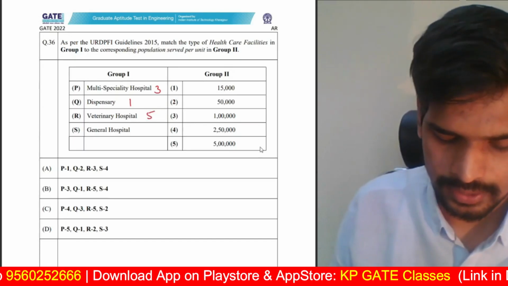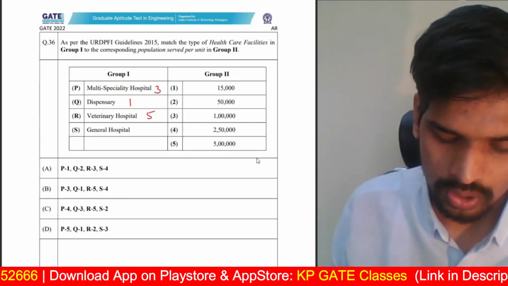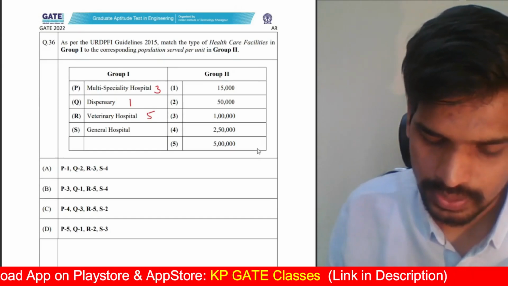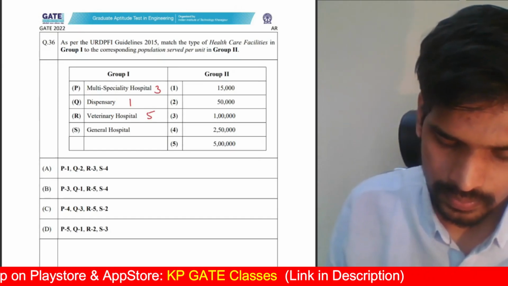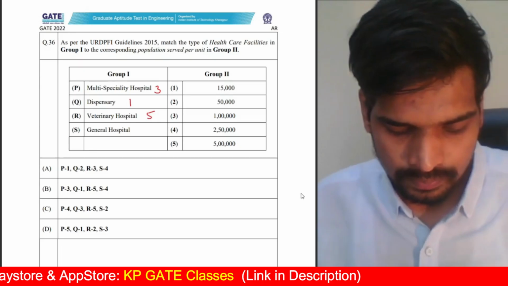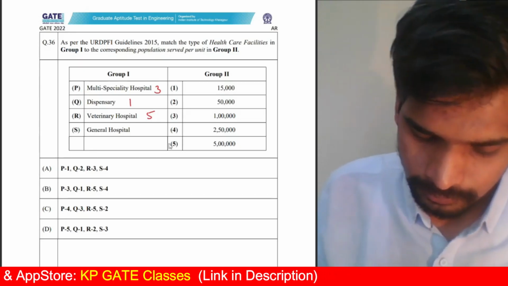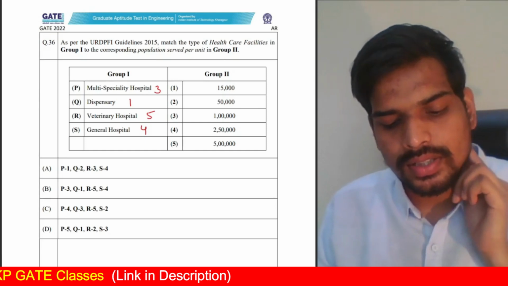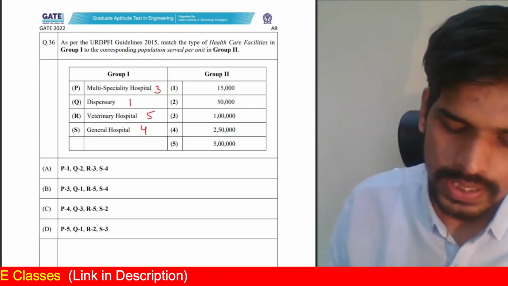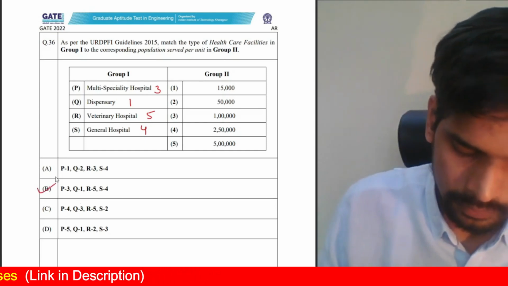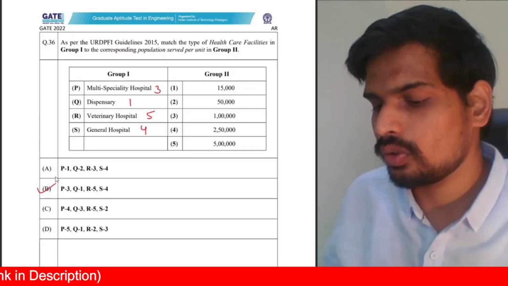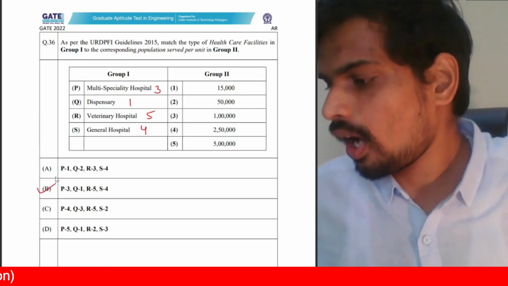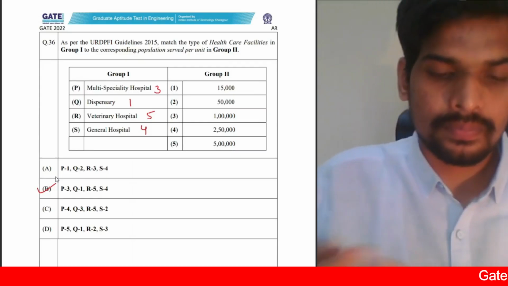You can check the guidelines actually. And finally, for general hospital, it is 2,50,000. So that's the answer to this question. 3154. 3154 is option B. So you can check that as your answer. Next one,